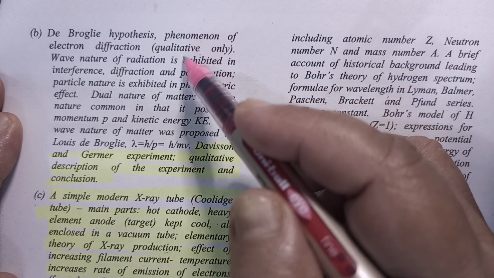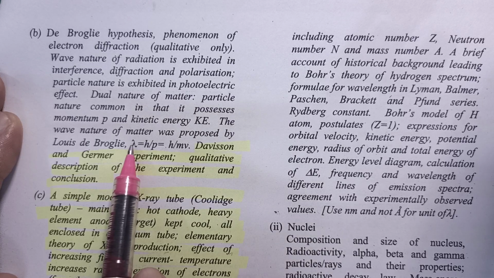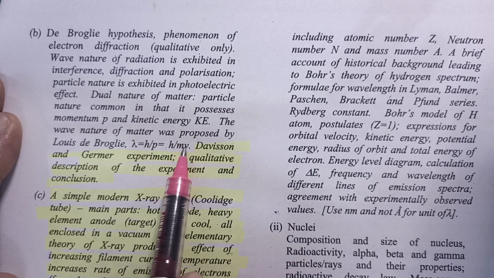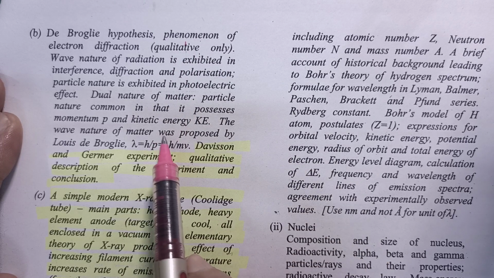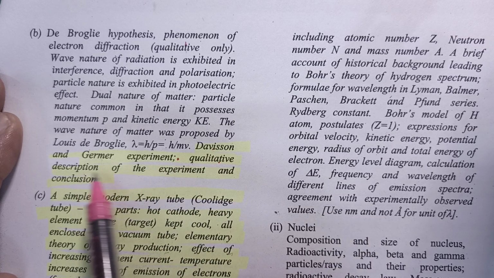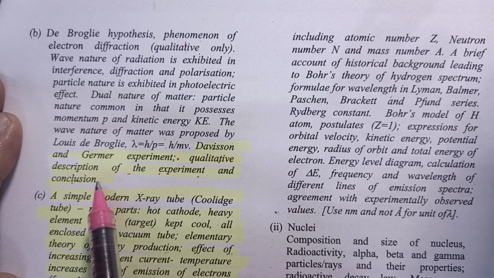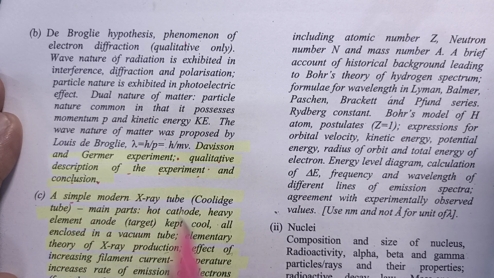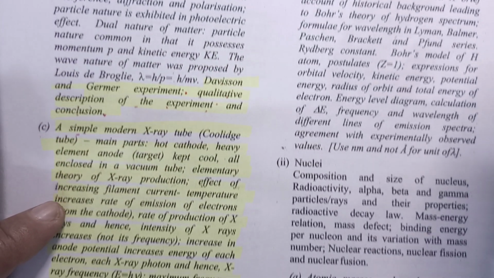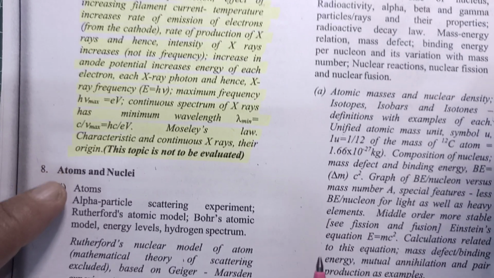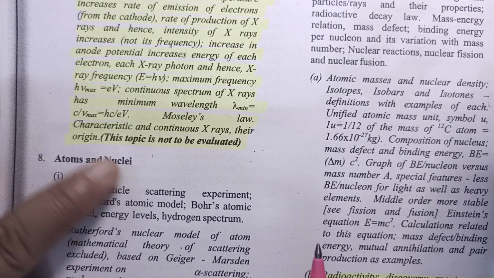This de Broglie's hypothesis, then de Broglie's wavelength up to h upon p and h upon mv, this whole part is in syllabus. Now you can cut Davisson and Germer experiment. Qualitative description and experiment and conclusion, everything is cut. And the whole X-ray topic is not in your syllabus. Right? And then Bohr's atomic model, atoms and nuclei. This whole part is as it is in your syllabus.